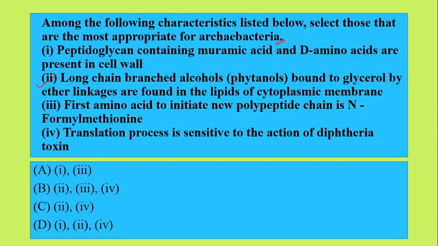This is a characteristic found in archaebacteria. First amino acid to initiate a new polypeptide chain is N-formylmethionine. This is not the characteristic. Okay, then we have the fourth one, which is translation process is sensitive to the action of diphtheria toxin. So second and fourth are the characteristics that are found in the archaebacteria.